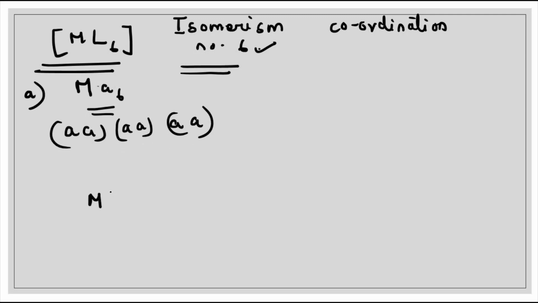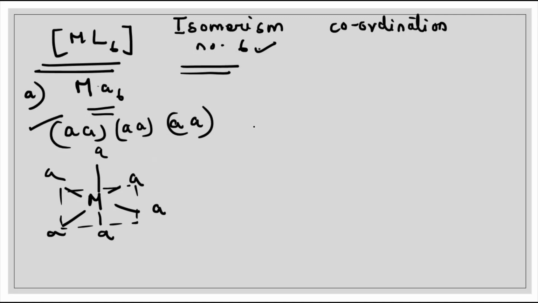You can also find out by writing. Since MA6 means it is an octahedral complex, no geometrical isomerism, no cis-trans isomerism is possible in this case. Either you can find out by drawing, or a simpler way is like this. Since no other combination is possible, that means no cis-trans isomerism is possible, and thus we can say that in this case there is no geometrical isomerism.